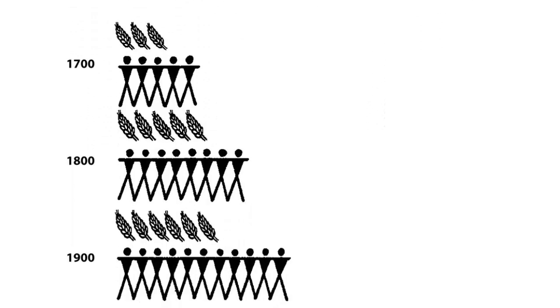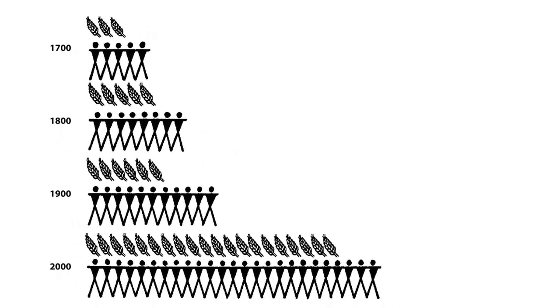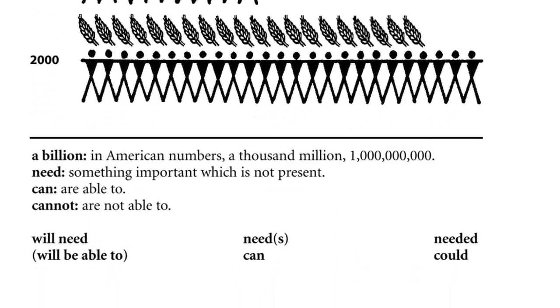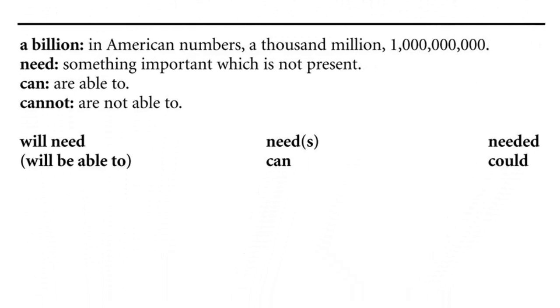1700, 1800, 1900, 2000. 1 billion. In American numbers, 1,000 million. Need. Something important which is not present. Can. Are able to do something. Cannot. Are not able to do something. Will need. Will be able to.